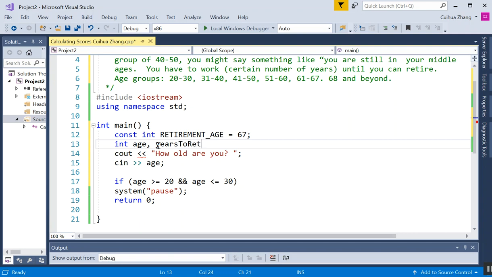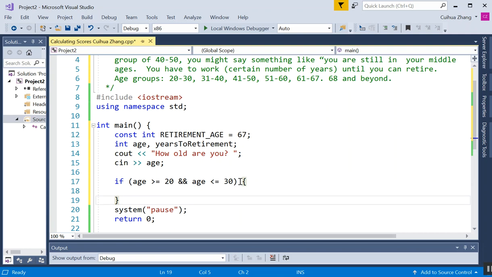Okay, so we calculate and assign that to this variable. Because we are doing more than one statement, we need to make it a block statement, a compound statement. How do you make it a block statement? You simply use the curly braces. Okay, so we say cout, you are very young, you are still very young. And you can say something else very encouraging. I will just leave that to you.